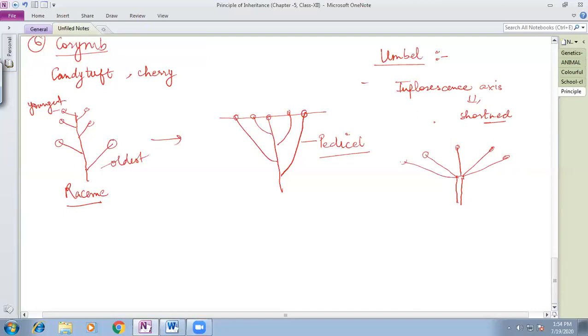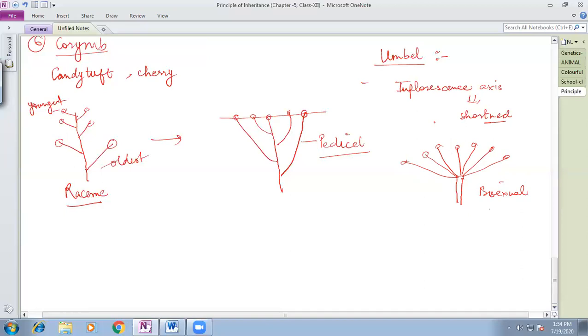very similar to the umbrella. In the umbrella, all the spokes originate from one place. Similarly, in umbel also, since the inflorescence is shortened, all the flowers, which are bisexual flowers, are borne on this shortened axis, and they give the appearance very similar to an umbrella.